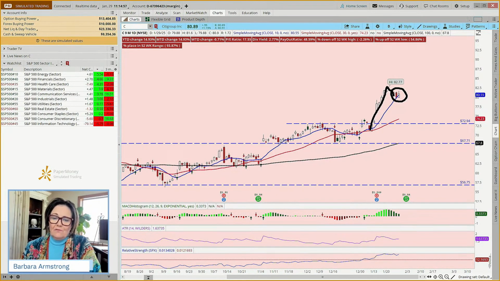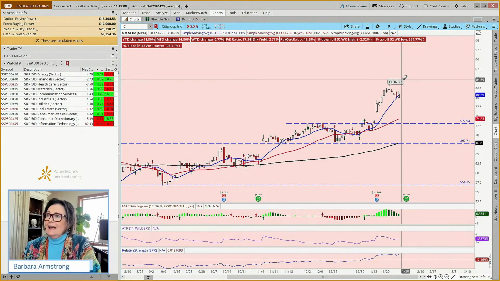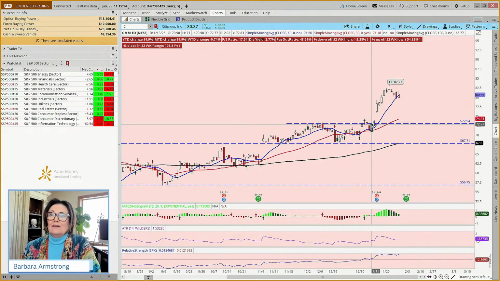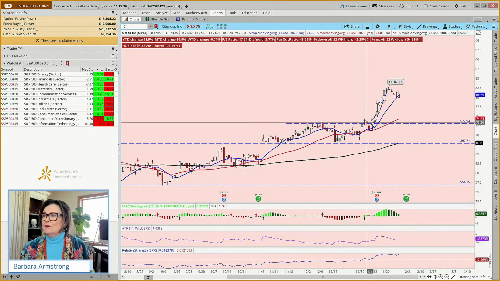Okay. So if we're saying we have this bull flag, what's the length of the flag? You can measure it 2 ways. You can come down and say, okay, the low on this day was 70.98 and the high on this day was 82.77, and so we can just subtract one from the other. So that's one way to do it. Or you can take your drawing tool and click down here and then drag it up. And we've got 1196. I actually did measure it, and it was like 1179, if you did the math.